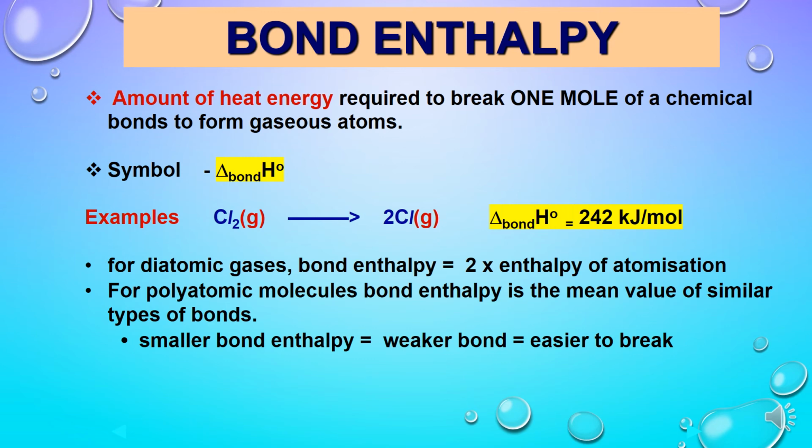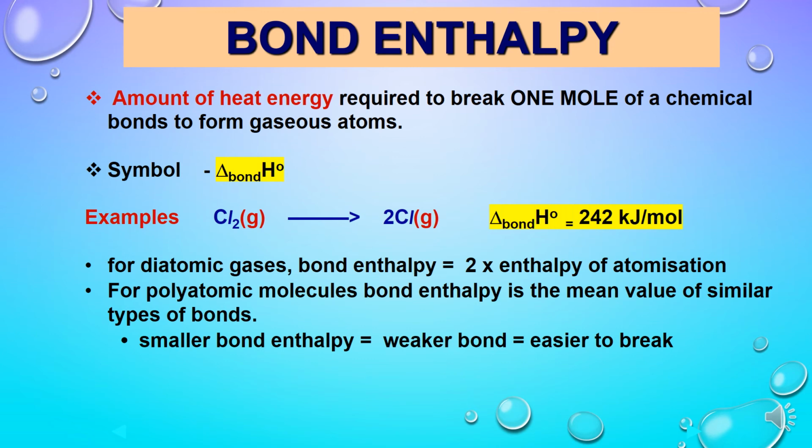If the substance is a diatomic molecule, then generally bond enthalpy is equal to twice the enthalpy of atomization. Enthalpy of atomization is actually the amount of heat energy required to break a molecule into its constituent atoms in gaseous state.